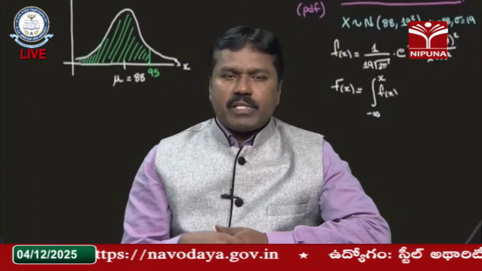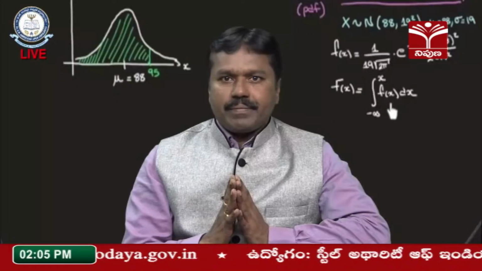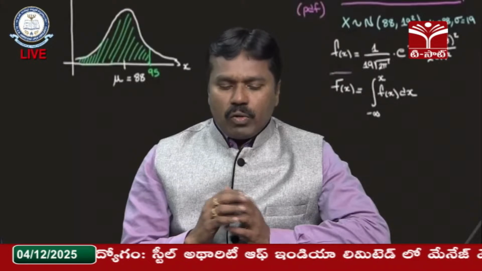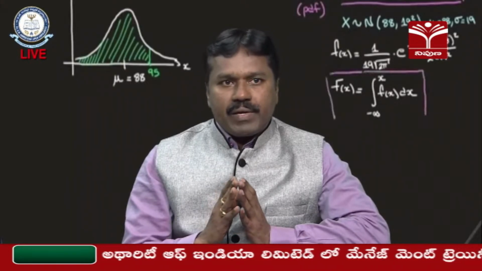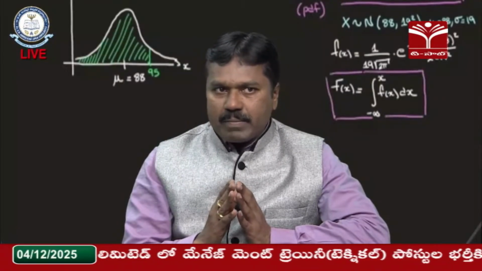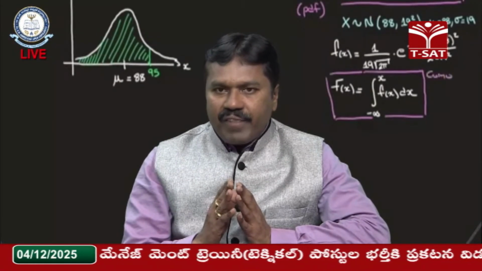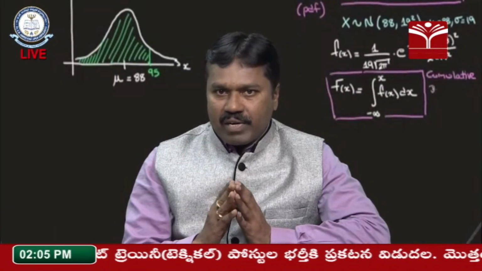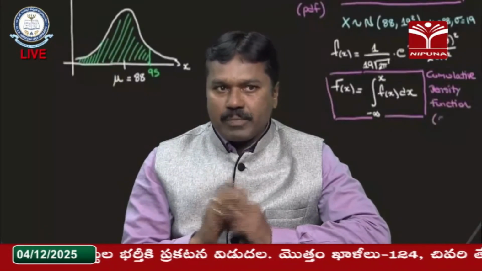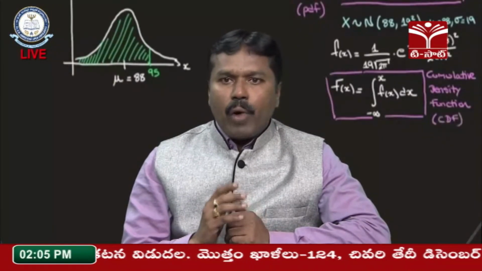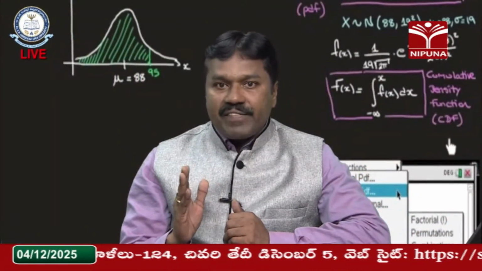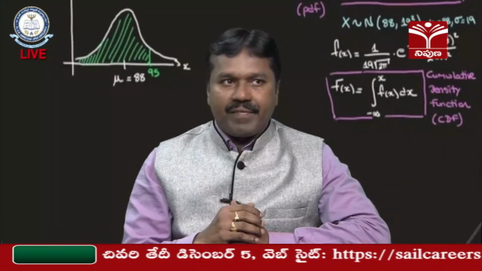Now, what is a normal distribution actually? So now I am going to define the normal distribution. The definition of normal distribution: it is one of the continuous distributions. A continuous random variable x is said to have a normal distribution with parameters mu and sigma square, if its probability density function, simply represented by PDF, is given by